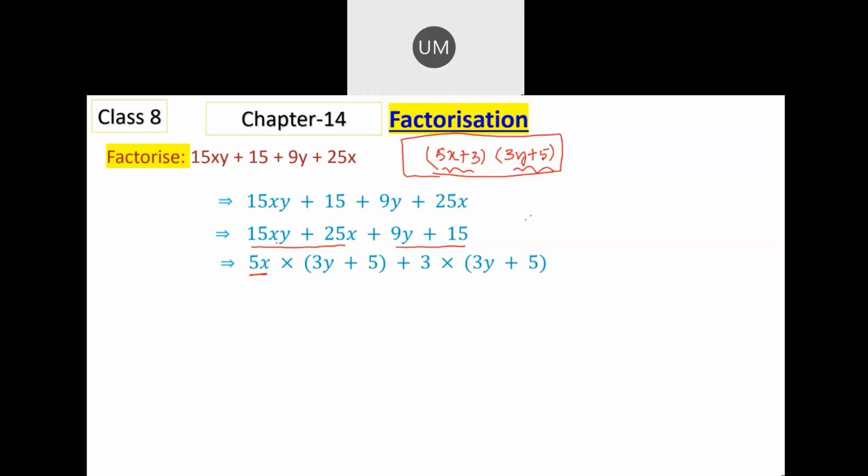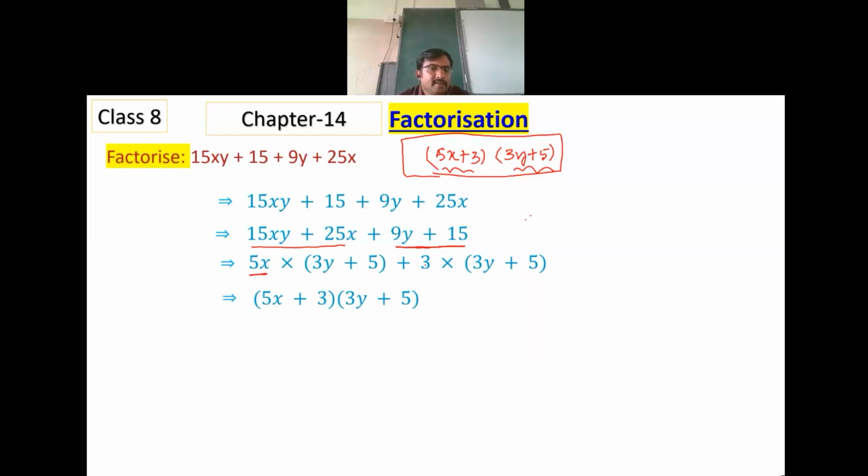On multiplying, we have to get back the same thing. 5x multiplied to 3y is 15xy. 5x multiplied to 5 is 25x. So 3y plus 5 remains. Same way, in these two terms, 3 is common, 3y remains plus 5. In the next step, 3y plus 5 is common over here.